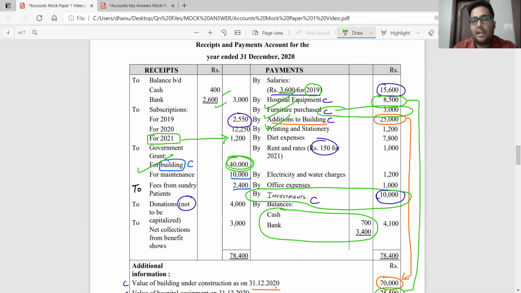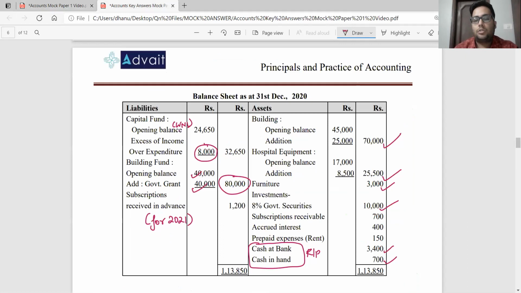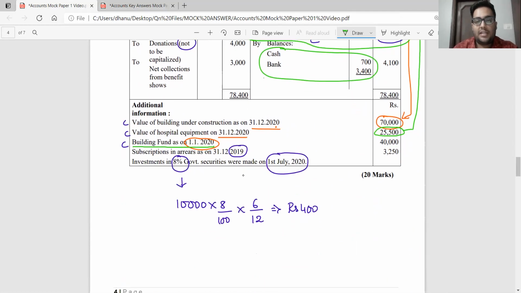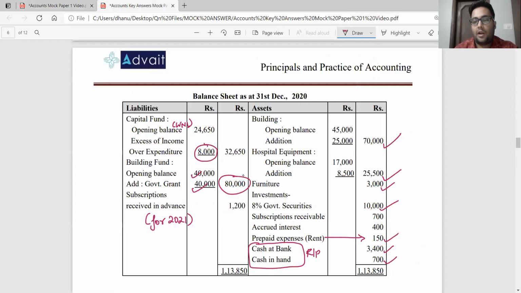Yes, we have paid rent for 2021. So I will say prepaid rent 150 rupees. And then we also calculated interest, which is not received, 400 rupees. So I will say outstanding interest 400 rupees.